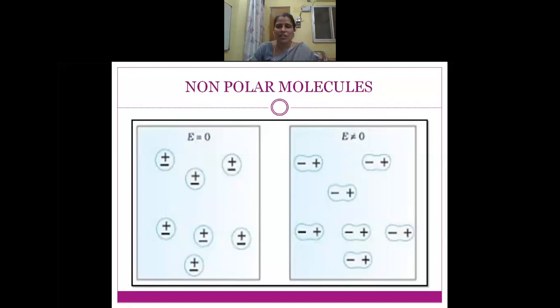Now, let us recall once again what will happen when we place nonpolar molecules in an external electric field. In the absence of an external electric field, the centers of positive charge and negative charge coincide and they don't have a permanent dipole moment. But in the presence of an external electric field, they have an induced dipole moment.